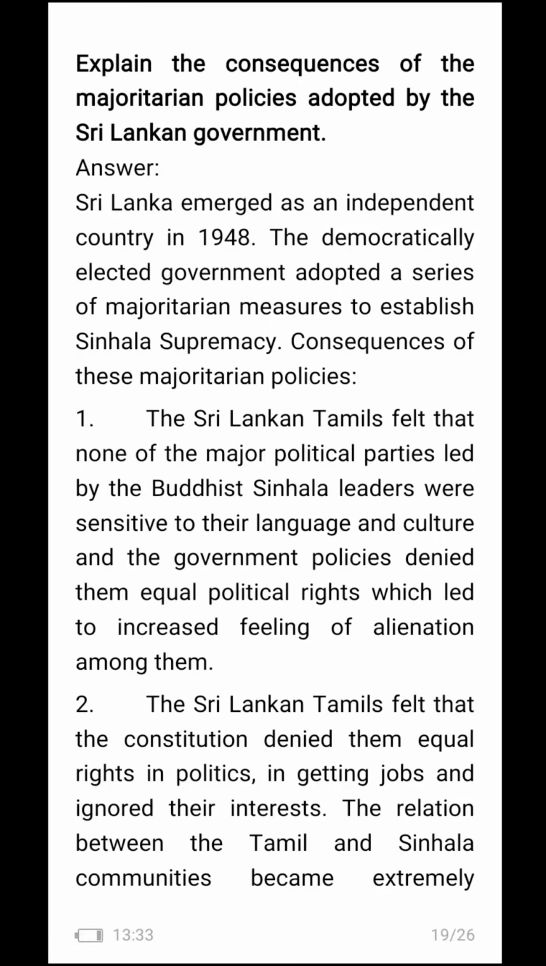Explain the consequences of the majoritarian policies adopted by the Sri Lankan government.